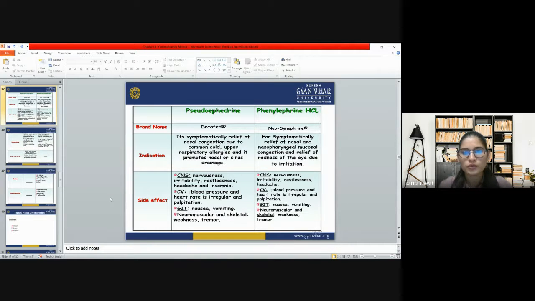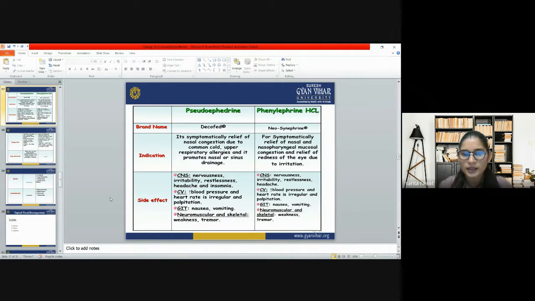When we talk about pseudoephedrine, it is for symptomatic relief of nasal congestion due to the common cold and upper respiratory allergies, and it promotes nasal or sinus drainage. When we talk about the side effects of pseudoephedrine, in the CNS it causes nervousness, irritability, restlessness, headache, and insomnia.